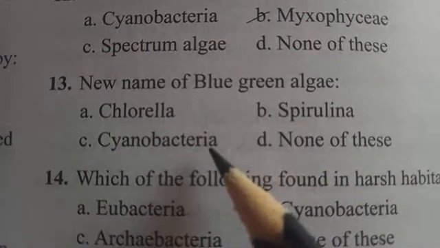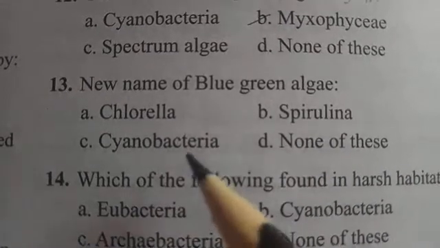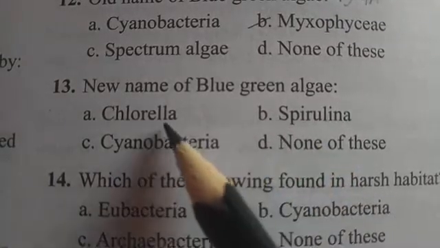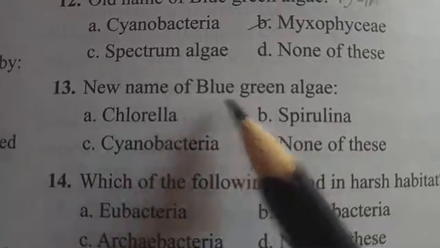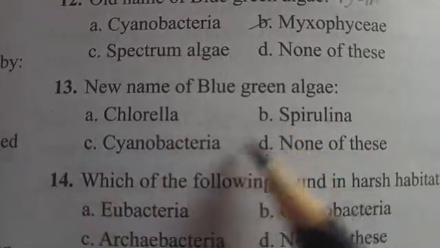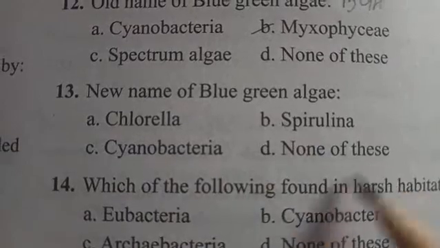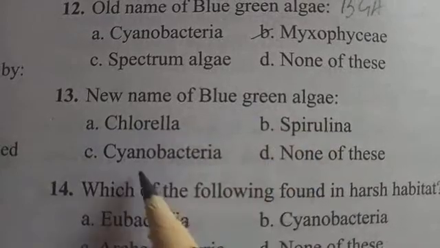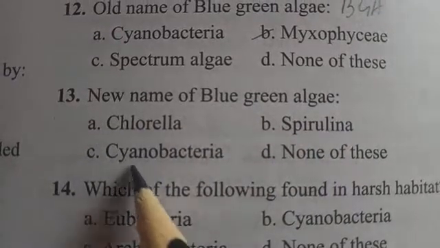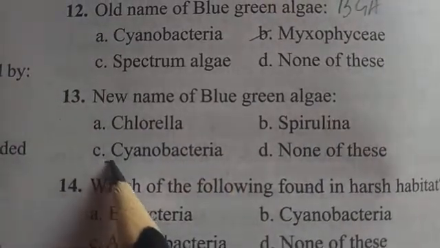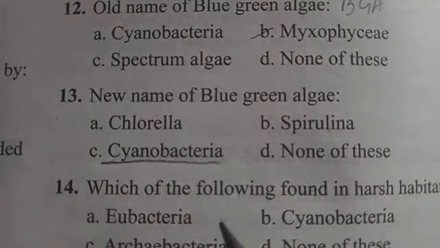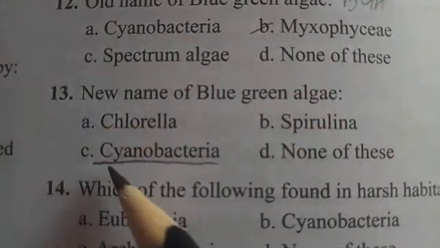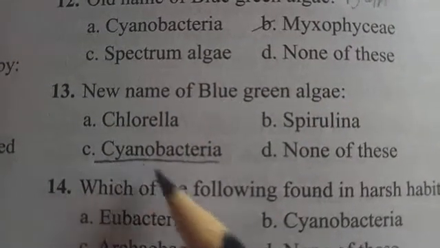Of course these are all algae, but chlorella and spirulina are not blue green algae. At present we call it cyanobacteria. The answer for the 12th is option B, and for the 13th question option C is right.